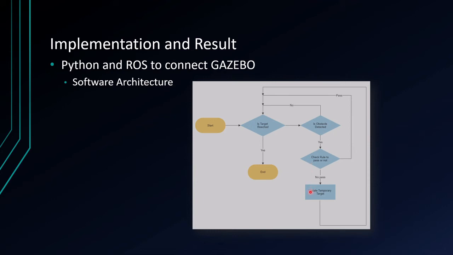Then it updates the temporary target based on the obstacle to pass it. When the obstacle is passed, it will update its temporary target again. So this loop will go on until it reaches its final destination.